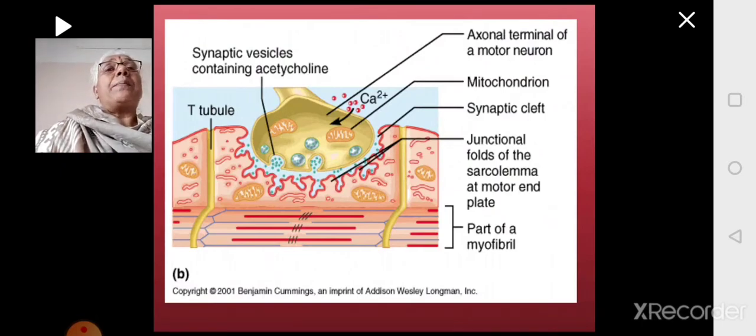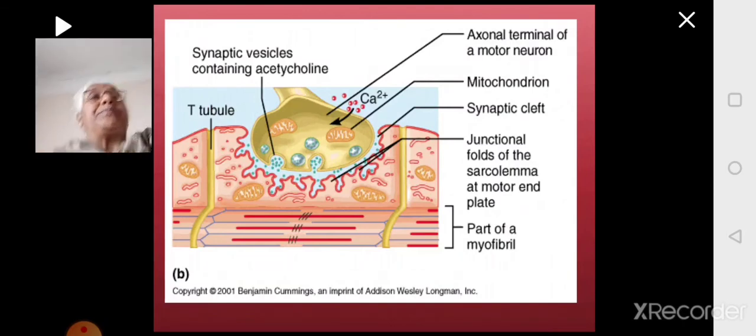The synaptic vesicle will fuse to the wall of the axon terminal and it opens and releases the neurotransmitters into the synaptic cleft. So the acetylcholine will be released into the synaptic cleft by a process called exocytosis.